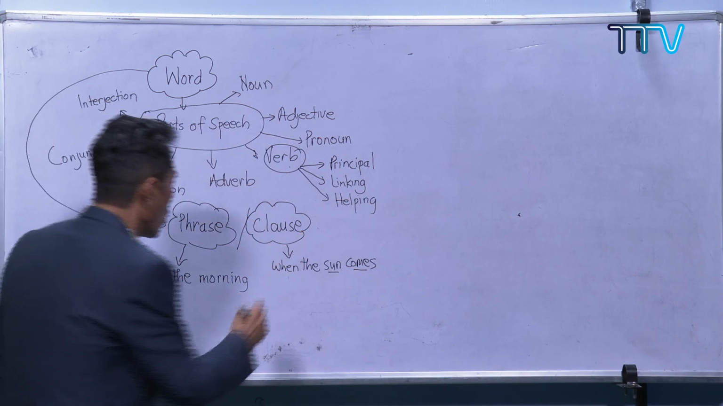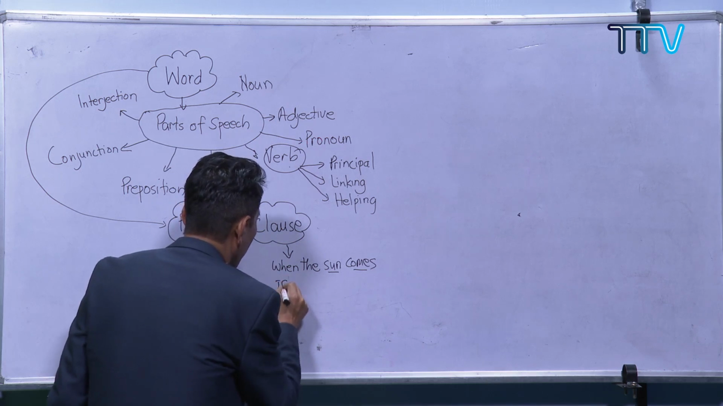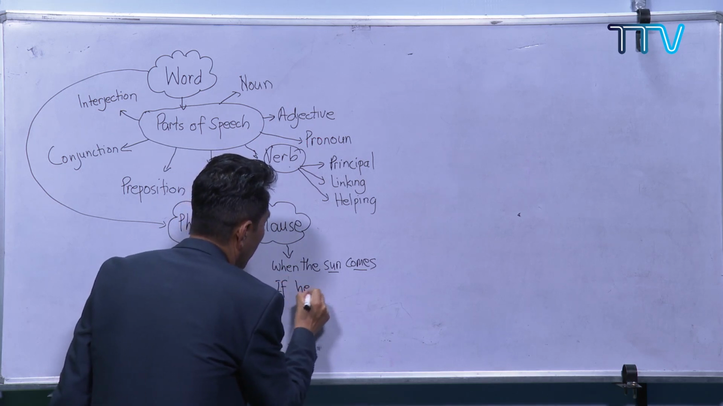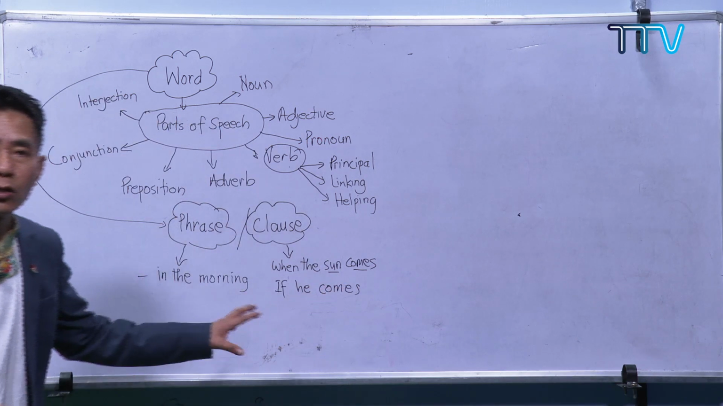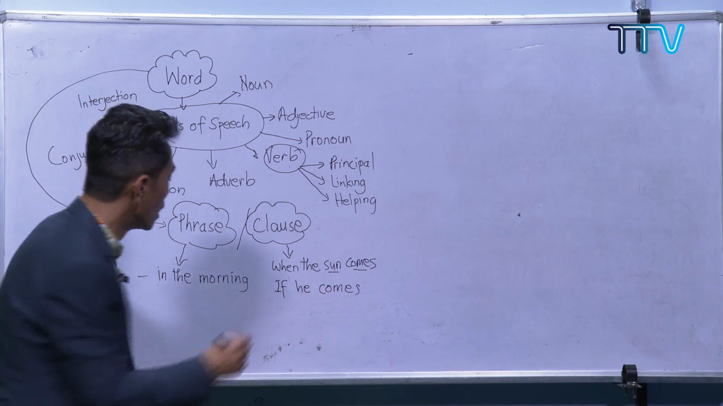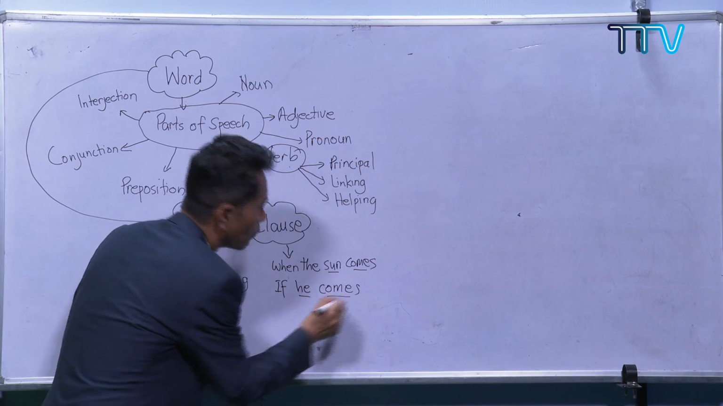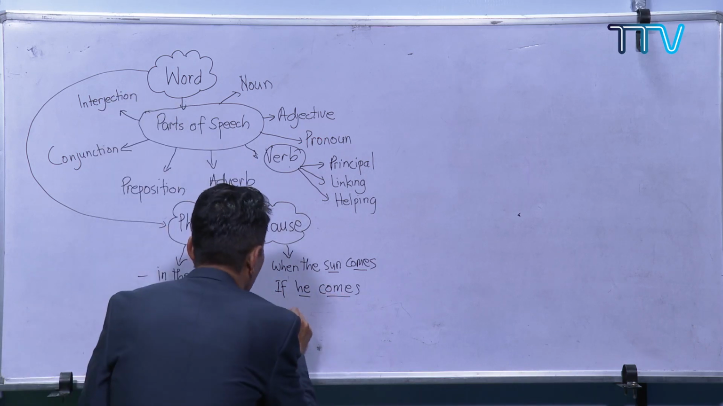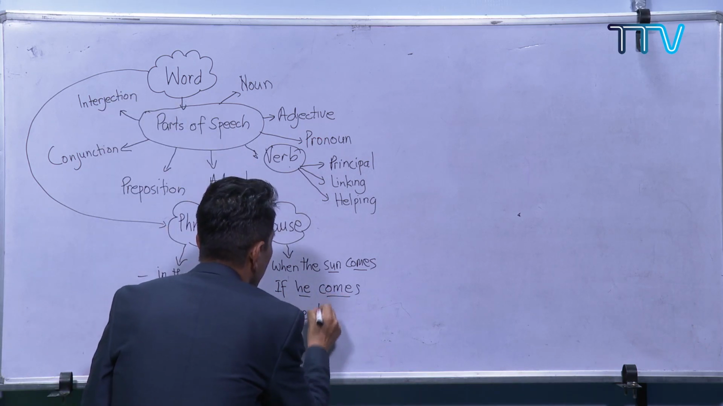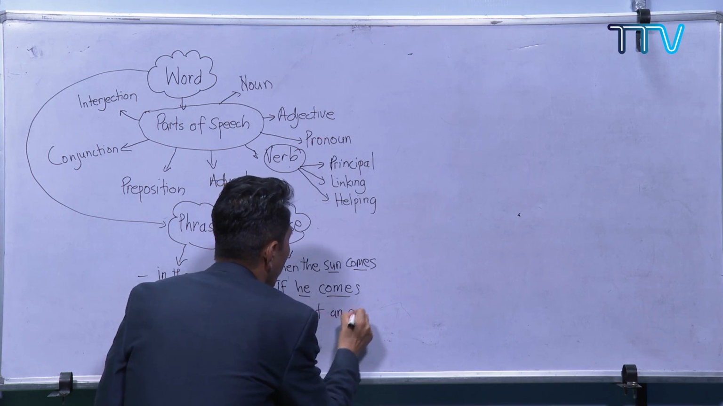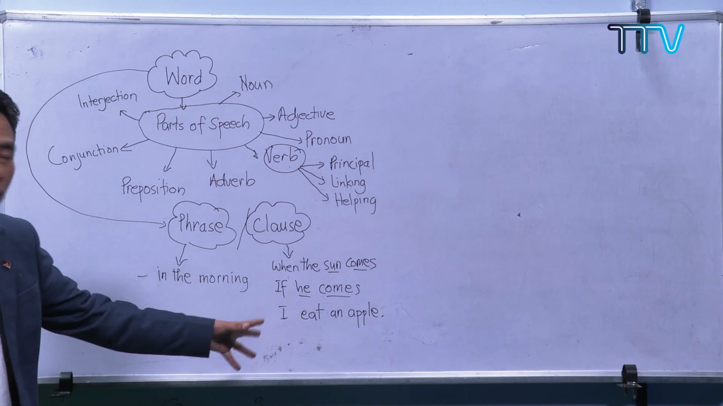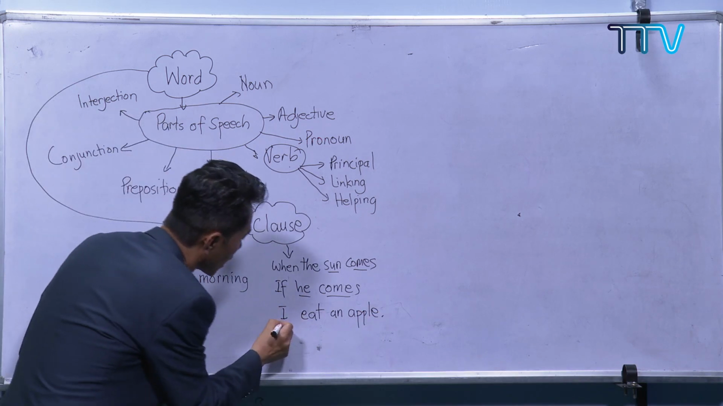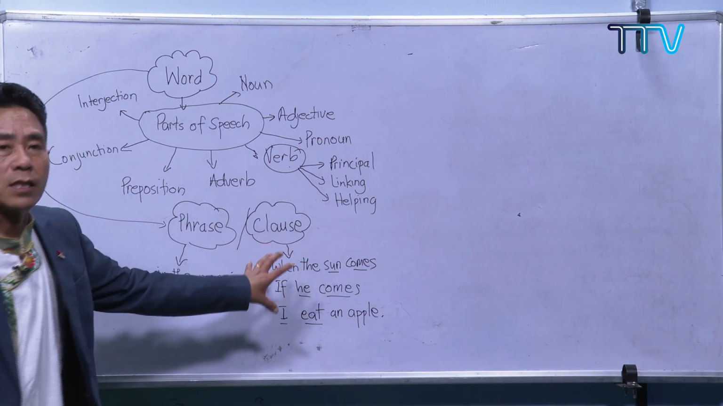If he comes. Now this is also a clause. Why? It is a group of words, we have a subject, we have a verb. Then, I eat an apple. Now this is again a clause. Subject I, verb eat. So this is a clause.